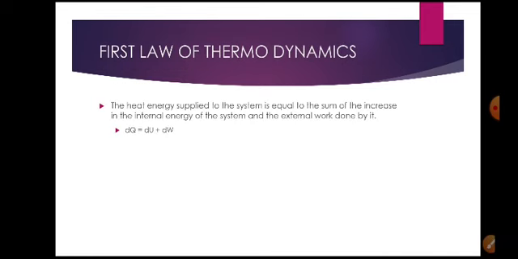We have some limitations of the first law of thermodynamics. It does not tell about the direction of heat flow. It gives the amount of heat flow, but it does not give the direction in which the heat is produced. It does not specify the conditions under which a body can use its energy to produce work. And it does not tell us the efficiency with which heat can be converted into work. At what efficiency work can be converted into heat cannot be explained by the first law of thermodynamics.